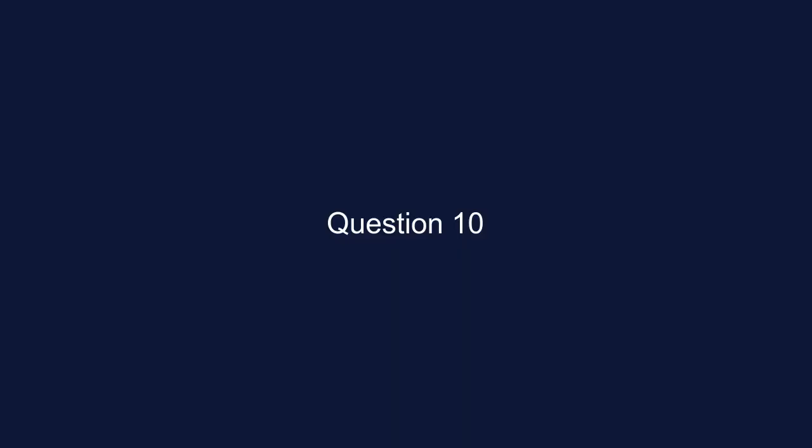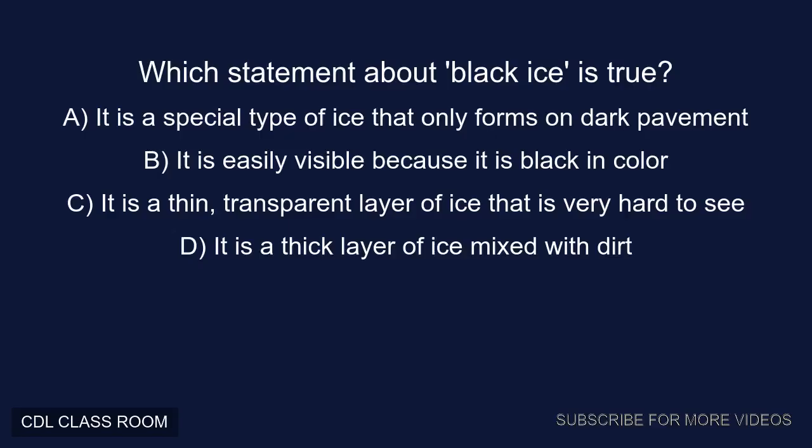Question 10. Which statement about black ice is true? A. It is a special type of ice that only forms on dark pavement. B. It is easily visible because it is black in color. C. It is a thin, transparent layer of ice that is very hard to see. D. It is a thick layer of ice mixed with dirt. Correct answer, C. It is a thin, transparent layer of ice that is very hard to see.